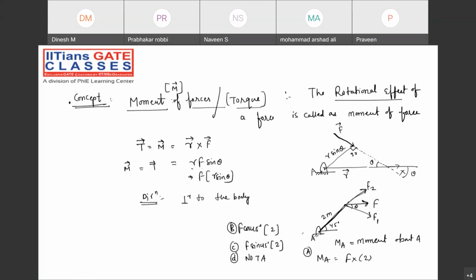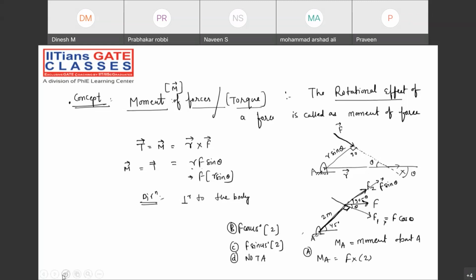Now, if I resolve it as in engineering mechanics, suppose this is the X coordinate and this is the Y coordinate. This angle will be 90 minus theta. So this component is F sine theta, and this component is F cos theta. Whatever component is perpendicular to the body will be responsible for rotation.